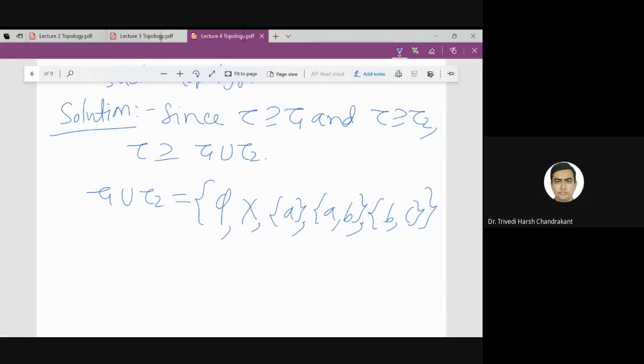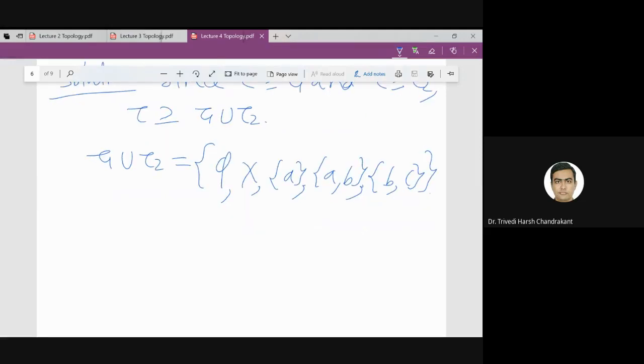If you remember, we find the vector space this way also. If I have two vector spaces, I can find the smallest vector space which contains V1 and V2. The similar idea we will apply here, but here the set elements are finitely many, so we can use a group table kind of thing.